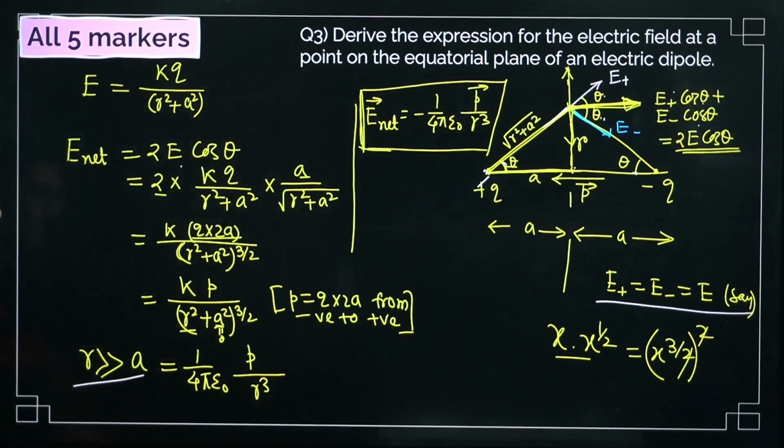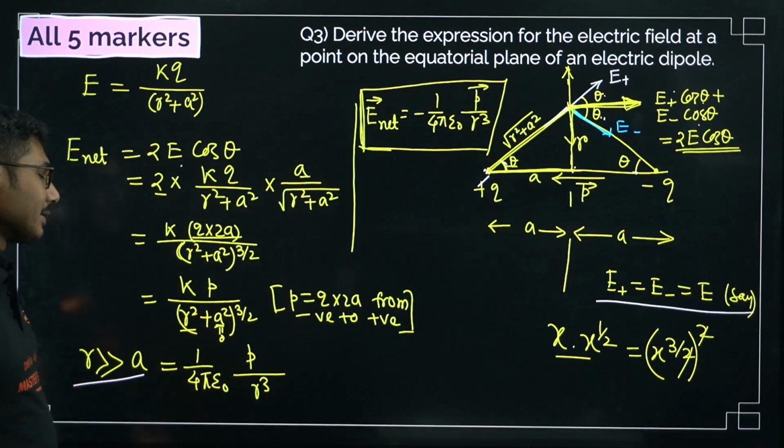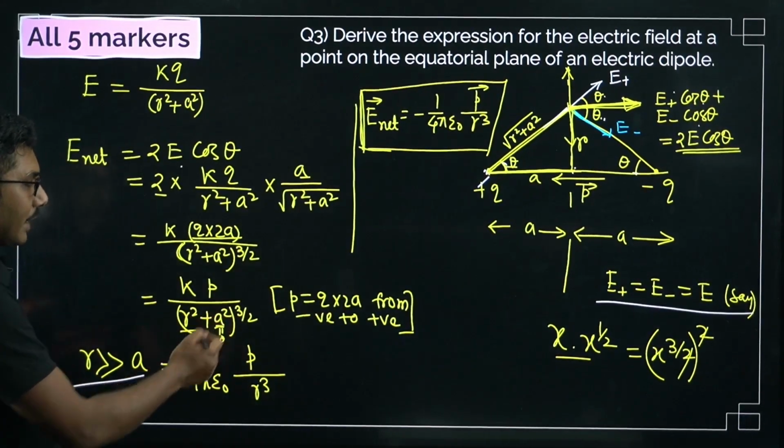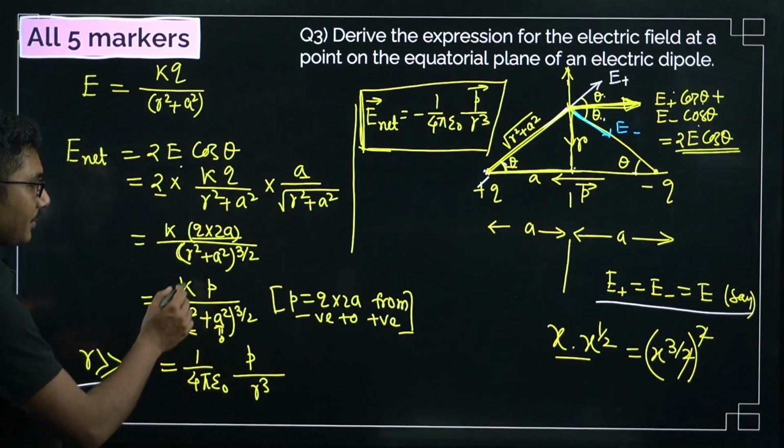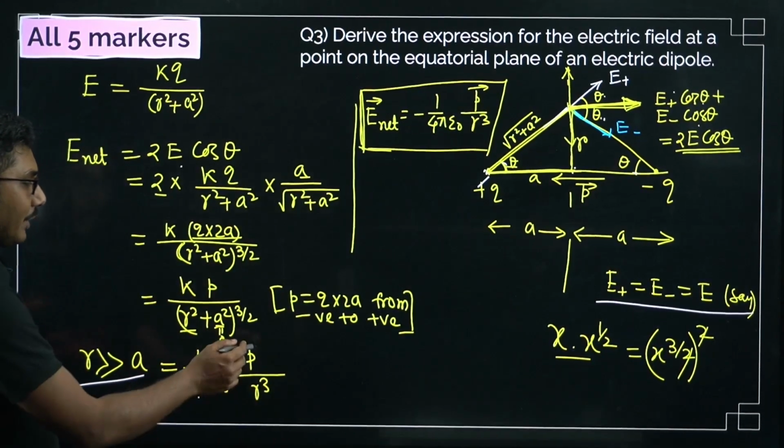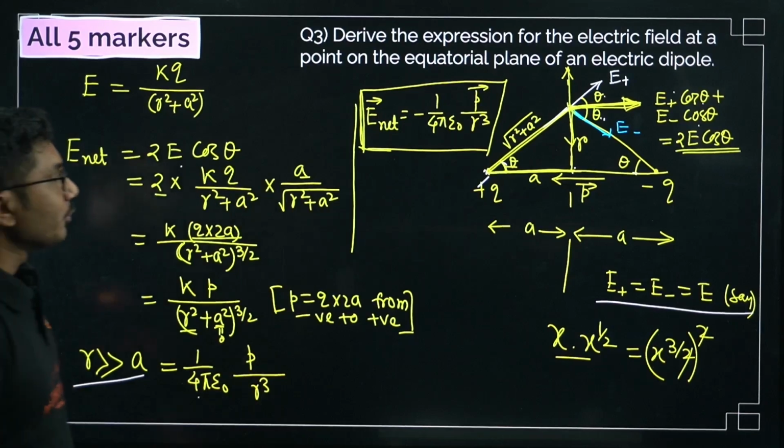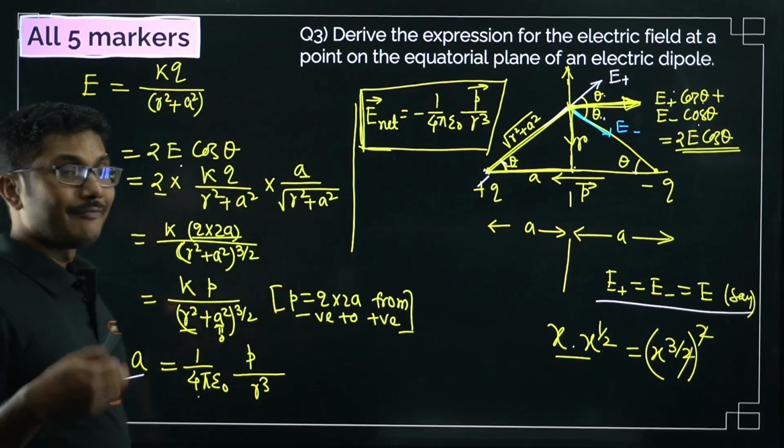And from there we will do the same approximation again. The approximation is r is very much greater than a, so in that case we put a equals to 0, and after the approximation, if you put the value of k here, we get p by r cube. So p by r cube, again what is the vector form?